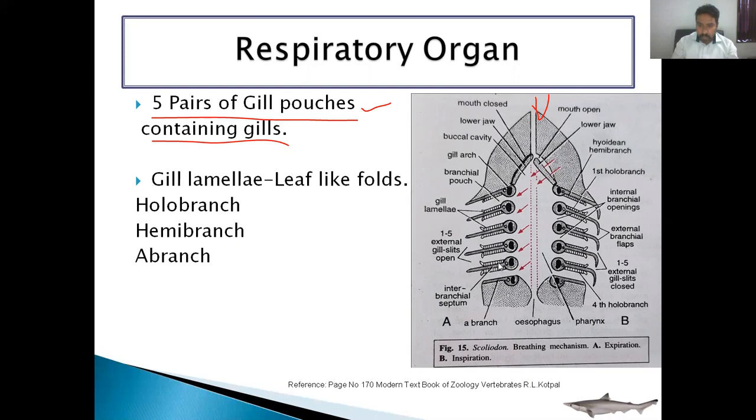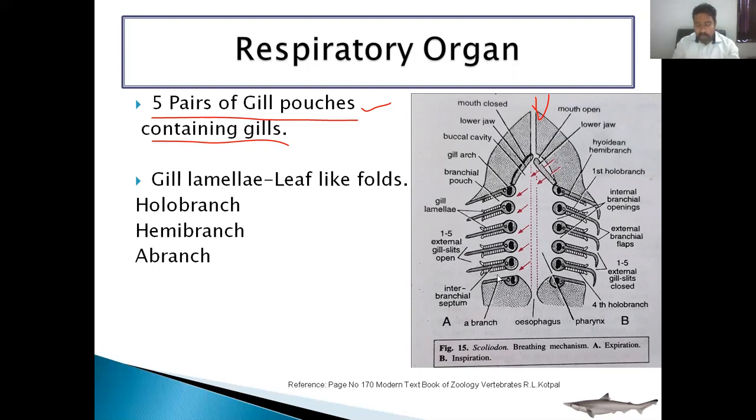A holobranch is formed from 2 hemibranchs, supported by anterior and posterior gill lamellae. In the case of Scoliodon, the water comes inside the body from the mouth to the pharynx region. In this pharynx region, how many openings can you see? There are 5 openings: 1, 2, 3, 4, and 5. These are called interbranchial openings, and then the water goes outside after bathing the gill lamellae through the external gill apertures or external gill openings. 5 external gill openings are there, 5 pairs.